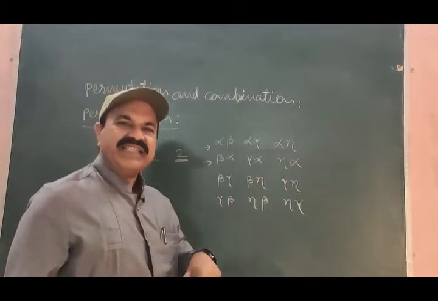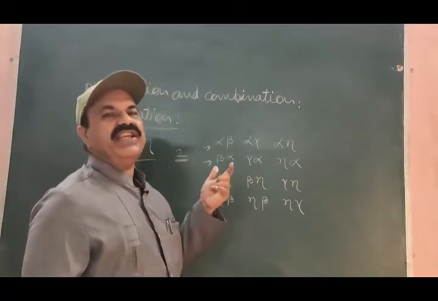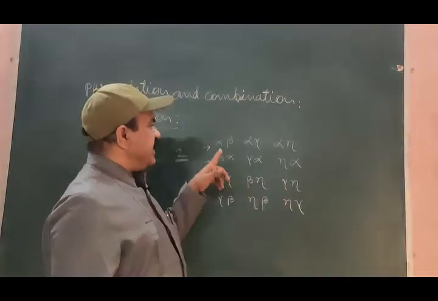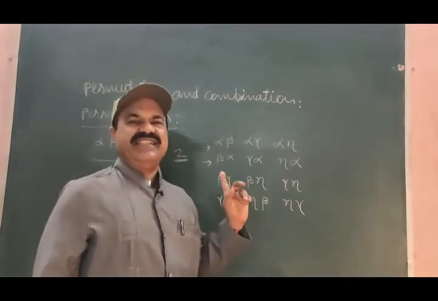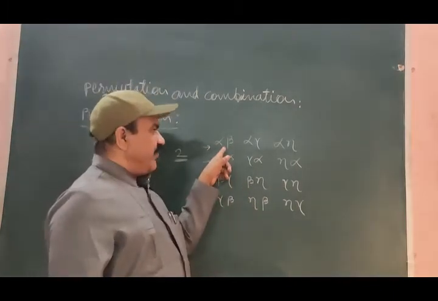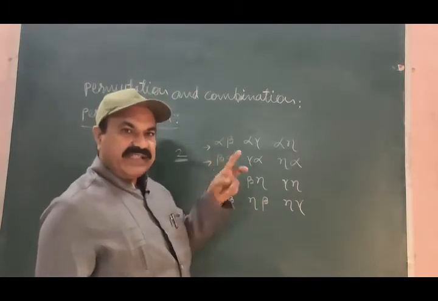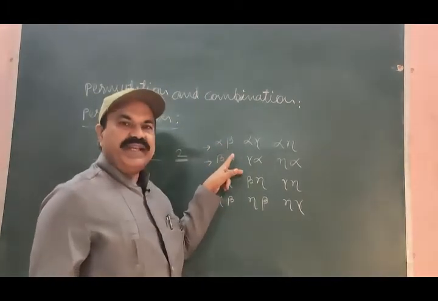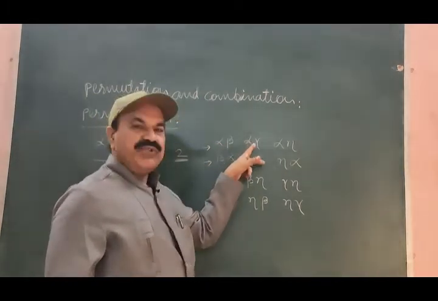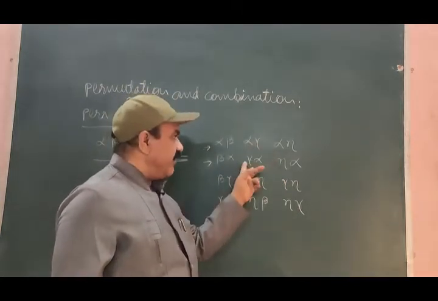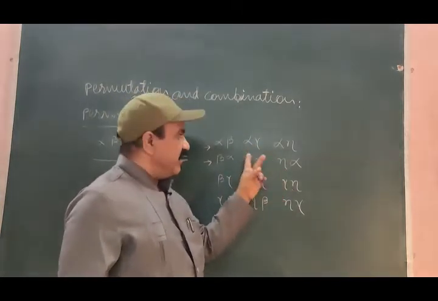The order of placing the objects in the arrangement is considered, and therefore taking alpha and beta we can have 2 arrangements.